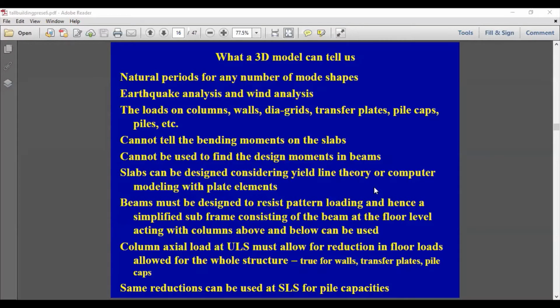So when you are considering the full building, you don't have to consider this dynamic effect, because there's no chance that all the structures will have dynamic loads at the same time.